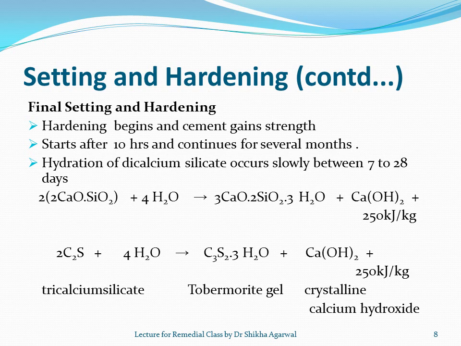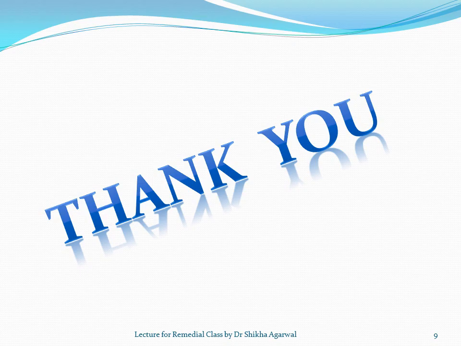Here remember, calcium hydroxide has no role to play in setting and hardening except for the fact that it helps to raise the pH of cement from 9 to 12. So it prevents the rusting of iron in case of RCC structures. So with this we have finished off with setting and hardening of cement.